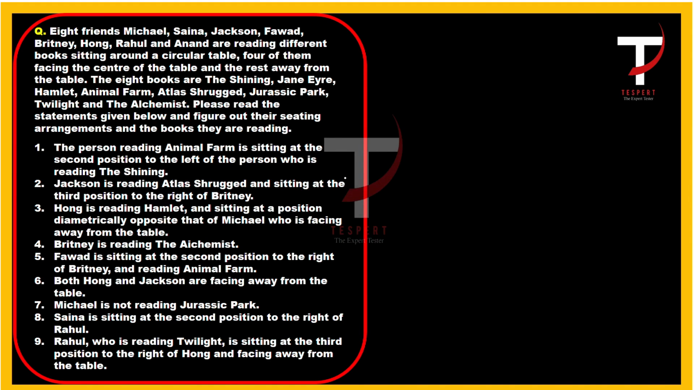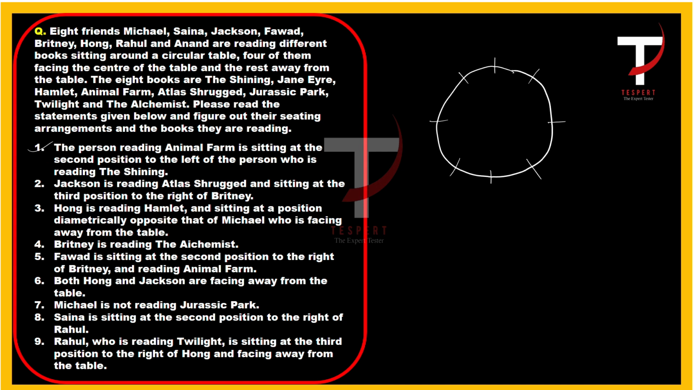Eight friends, Michael, Saina, Jackson, Fawad, Brittany, Hong, Rahul and Anand are reading eight different books. So they are sitting around a circular table. They are reading eight different books, and four are facing towards the center, four are away from the center. And the following statements are known. So let's draw a circle here, and there are eight friends. Let's consider the first statement, which is: the person reading Animal Farm is sitting at the second position to the left of the person who is reading The Shining, right?